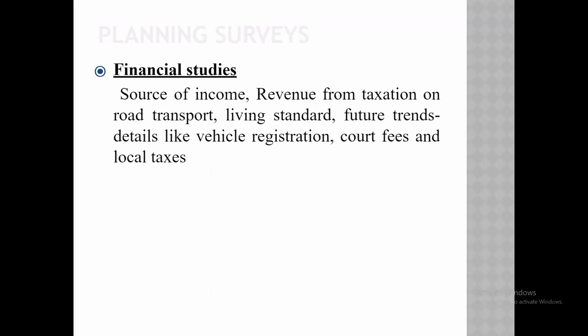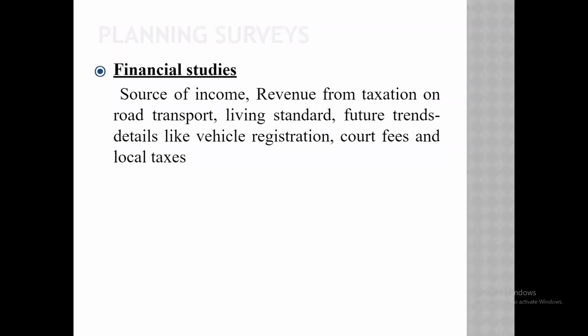Second is the financial study. Source of income, revenue from the taxation on road transport, living standard, future trends, details like vehicle registration, court fees, and local taxes.